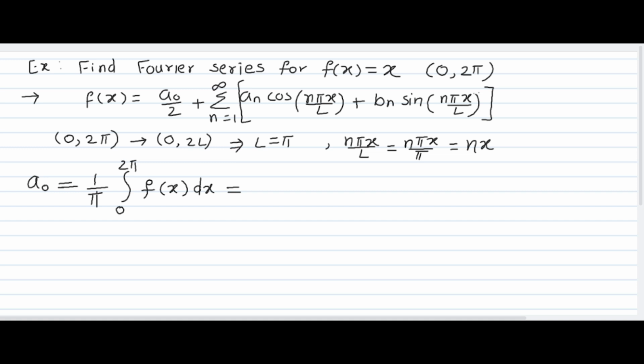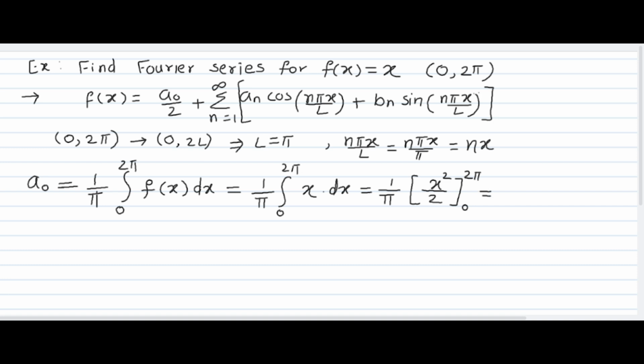So now let's calculate this integration. 1 upon pi integration 0 to 2 pi. The value of the function is x into dx. So it becomes 1 upon pi, integration of x is x square by 2 within the limit 0 to 2 pi.